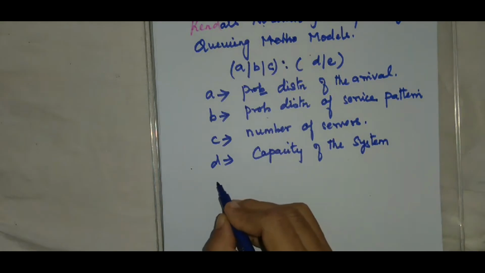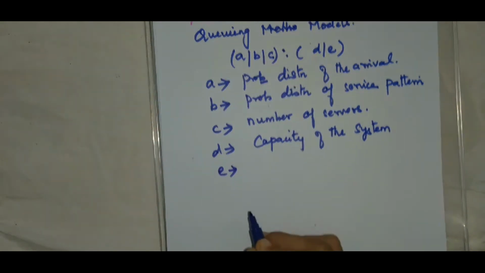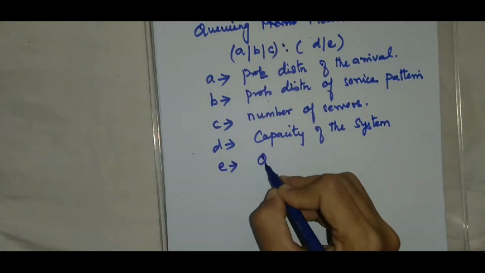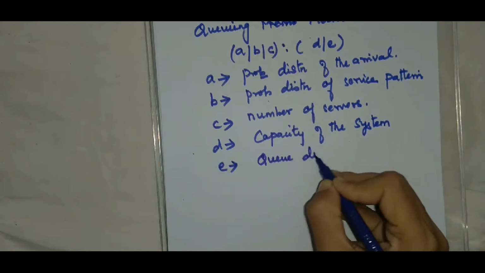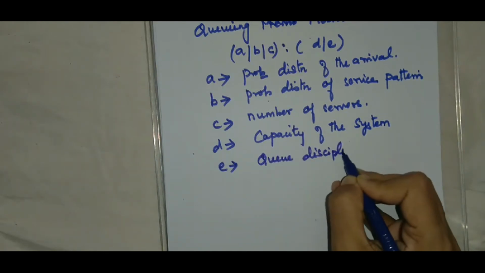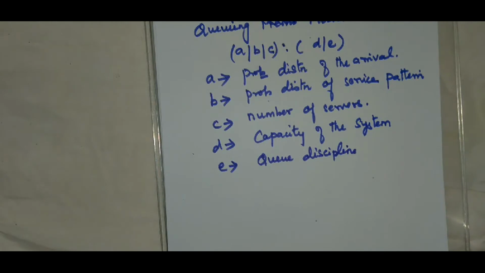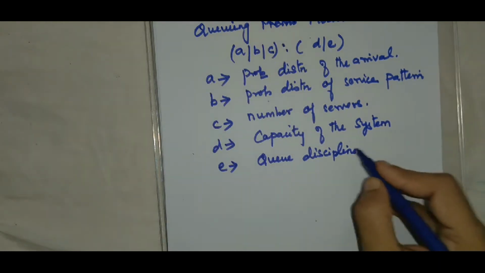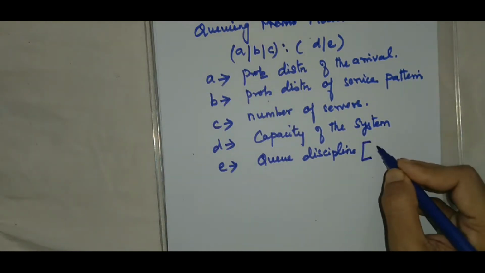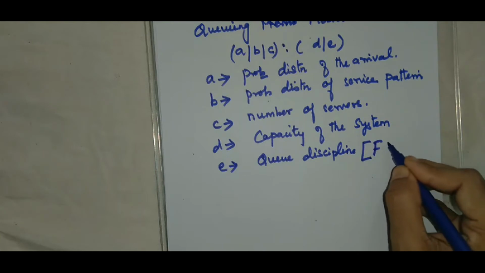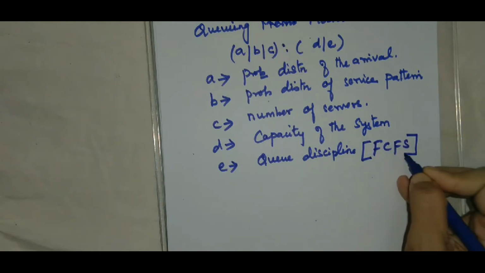What does E represent? E represents the queue discipline, that is first come first serve, or last in first out, or service in random order, or priority basis. Now here in this unit 4, we strictly adopt the queue discipline of first come first serve basis only.